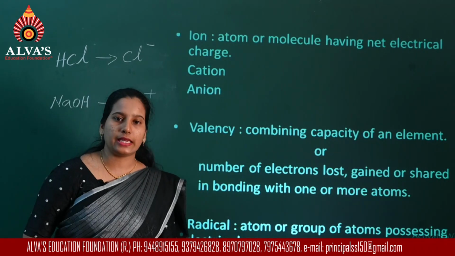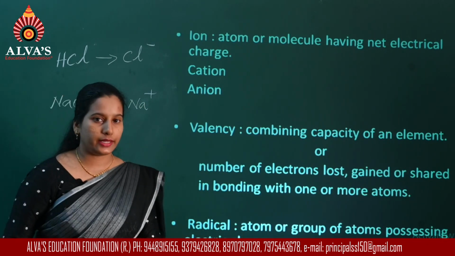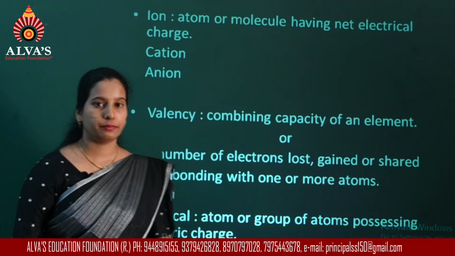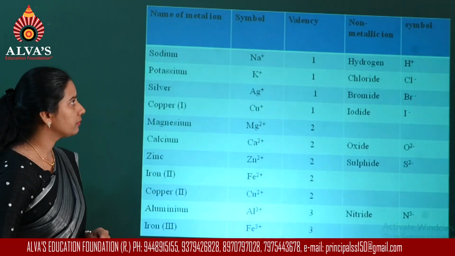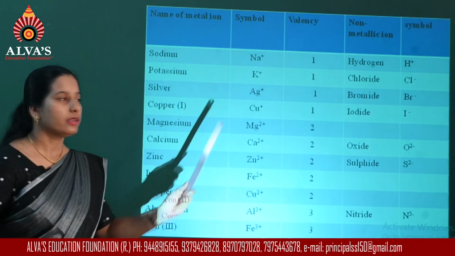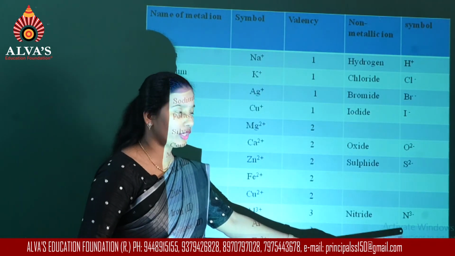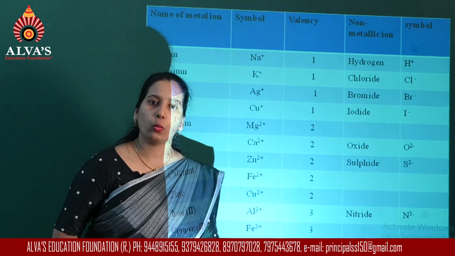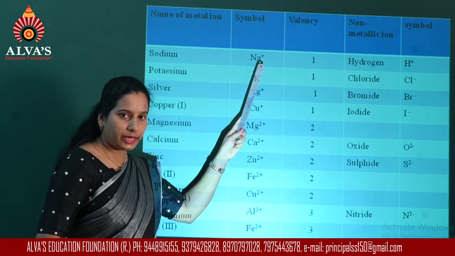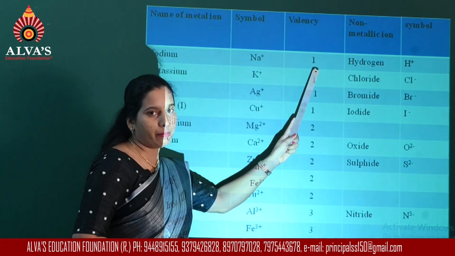Now next we shall see examples of certain ions along with their valencies in order to learn to write chemical formulas. Here you can see some positively charged ions and some negatively charged ions given along with their valencies. Sodium ion is represented as Na plus. Since it has lost one electron, valency will be 1.